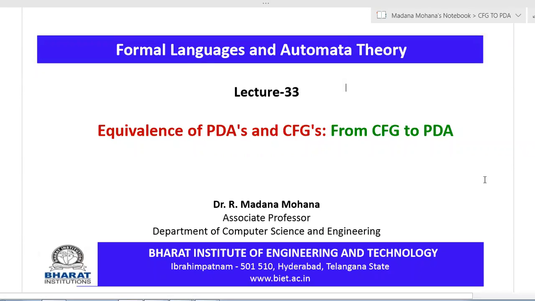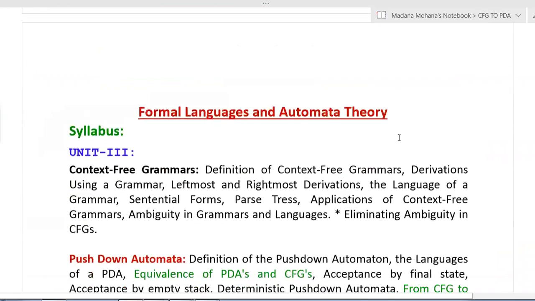In this lecture, we are going to discuss the equivalence of pushdown automata and context-free grammars. Here we have two conversions. One is context-free grammar to pushdown automata, and the reverse conversion, that is pushdown automata to context-free grammar. In this lecture, we will discuss the conversion of a given context-free grammar to pushdown automaton.